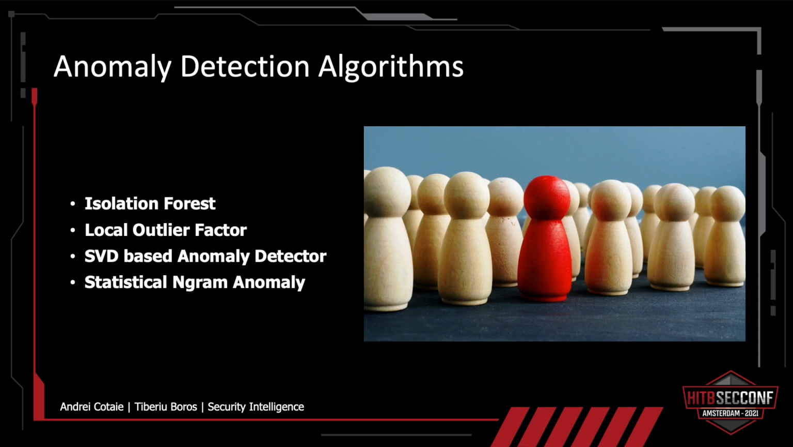If you want to know about the way they work and how they establish something is an anomaly or not, you can go ahead and read the documentation and maybe the white papers associated with this documentation. The last one, the statistical n-gram anomaly, is something that we built especially for OSAS. What it does,